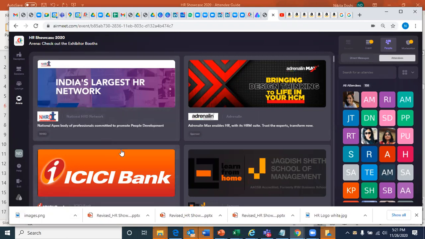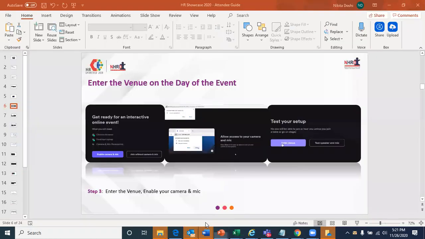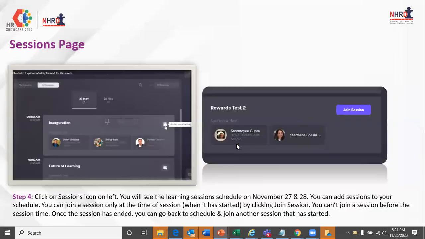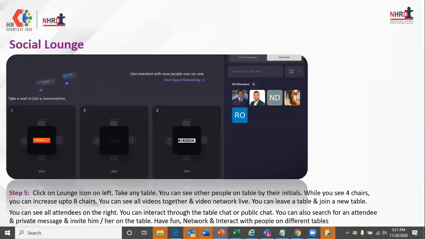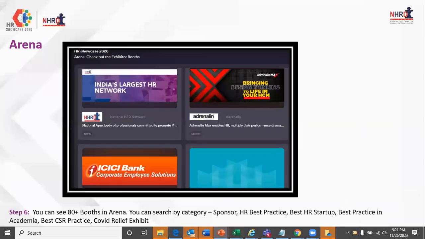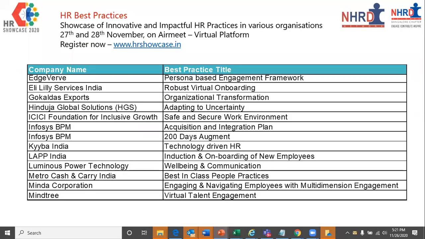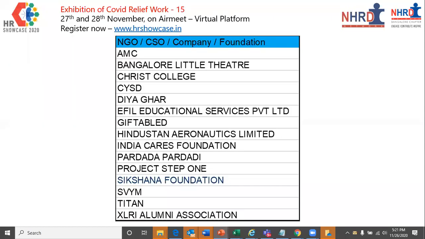Any other questions? So this is primarily the demo. We've already shared the guide, which has all these functionalities and screenshots. We're also going to be uploading this guide on our website. So if you've not got it, you can also take it from the website. Everything is there, also all the practice names, which are the companies participating.